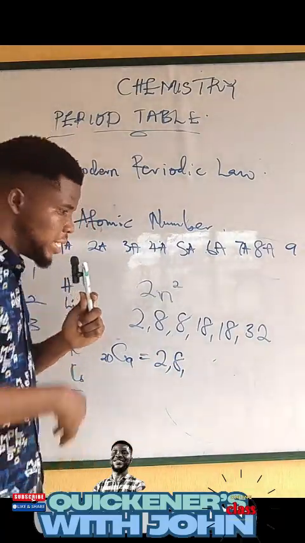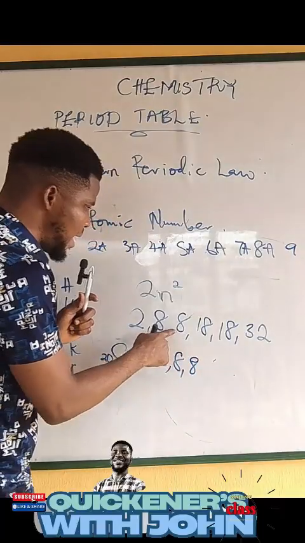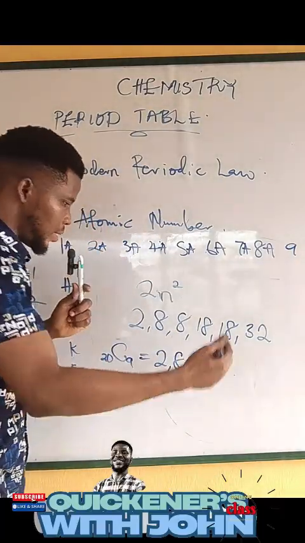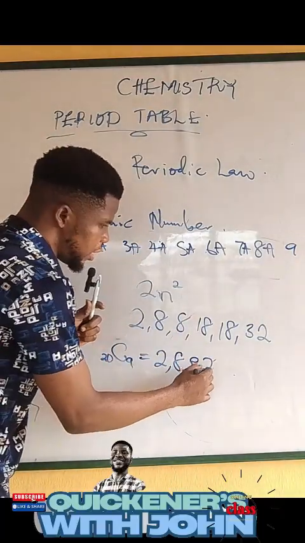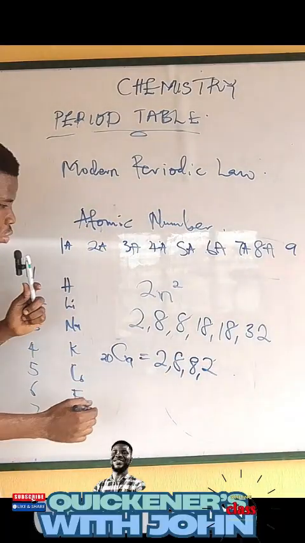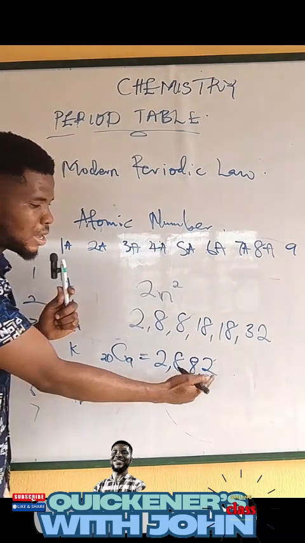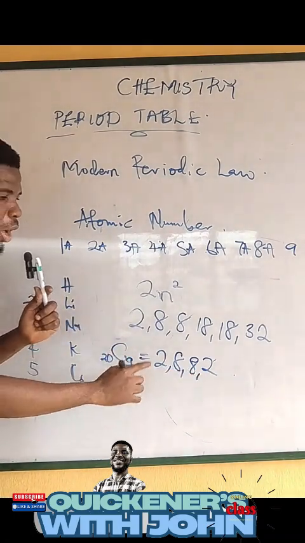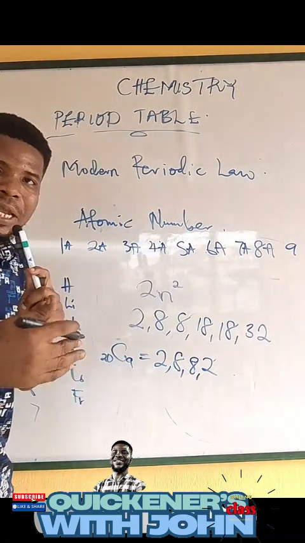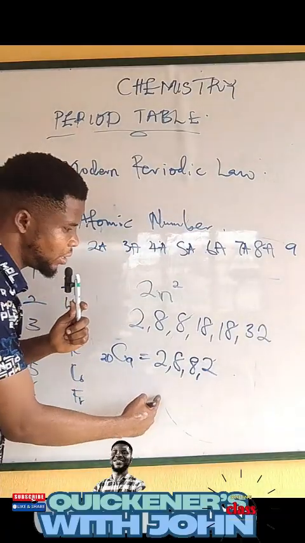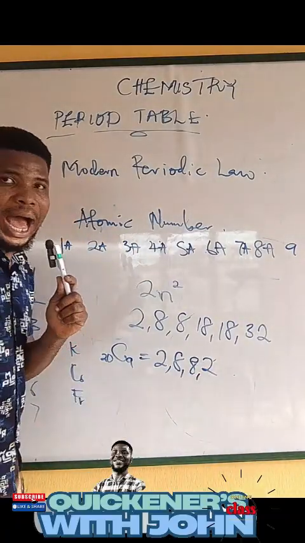How many remain? 10. The 10 will move to the next one. We have another 8, right? Then the remaining 2 will move to the next one. You understand? So therefore, you now have what? Remember, this is 2 plus 8, 10 plus 8, 18 plus 20. So the 20 electrons. So how many energy levels did this electron occupy? The first, the second, the third, and the fourth one.